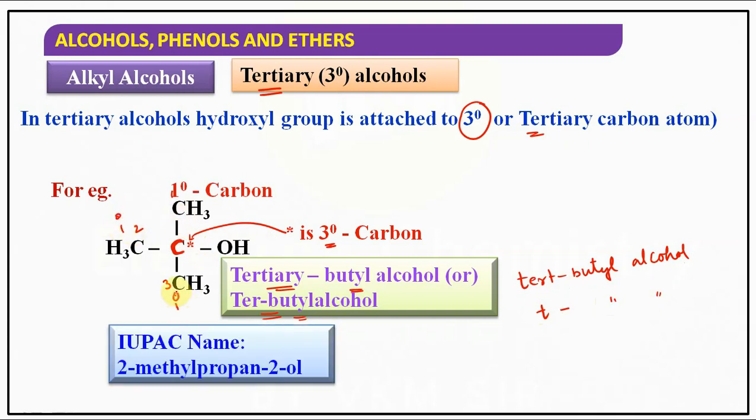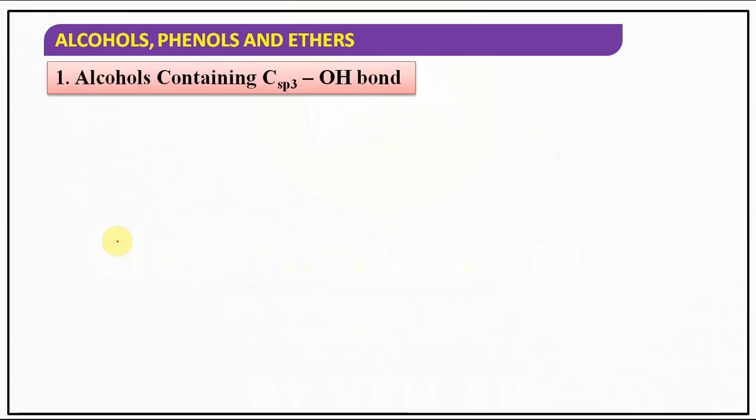Now what is the IUPAC name? 2-methyl propan-2-ol. Why? Because numbering starts from here, 1, 2, and it is 3. Third carbon. Understood? So at the second position we have methyl. So 2-methyl propan-2-ol or 2-methyl 2-propanol. At the second position we have the OH group as well as the CH3 group. Understood? So monohydric alcohols are classified into three types: primary, secondary and tertiary.